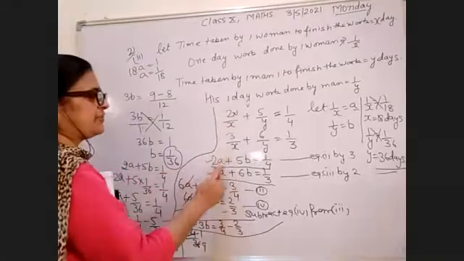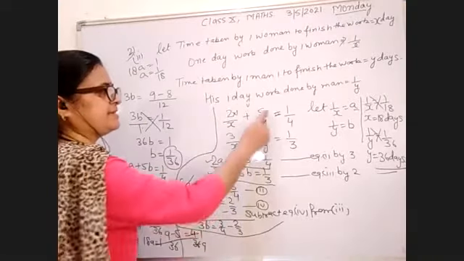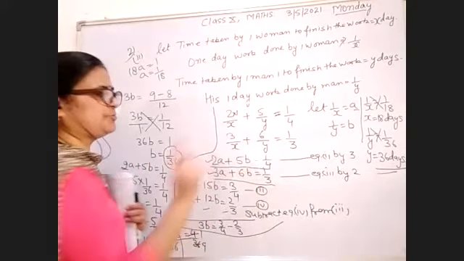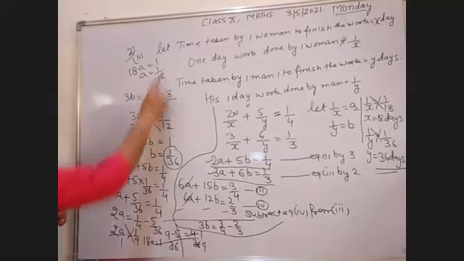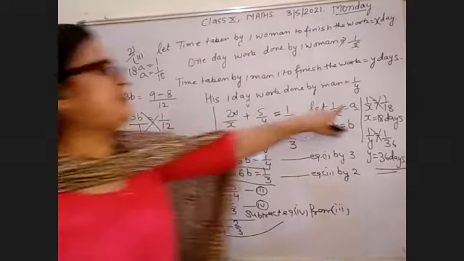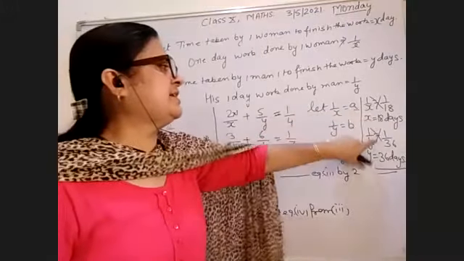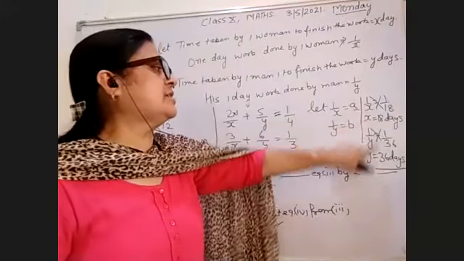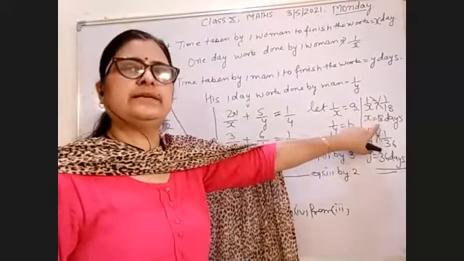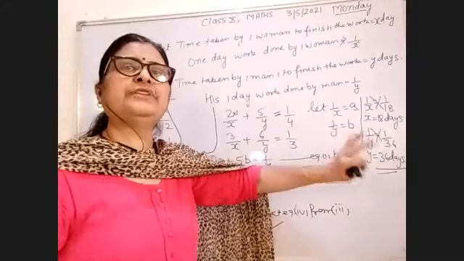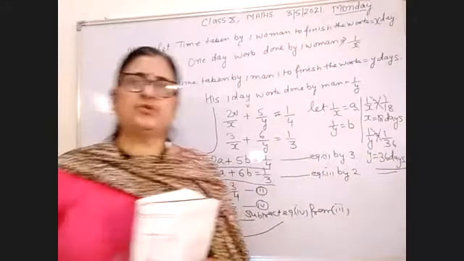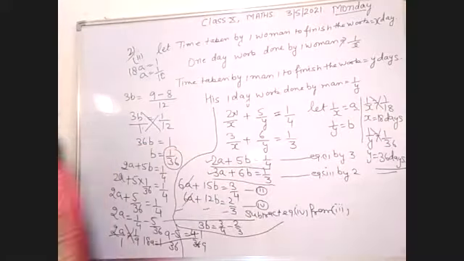In place of 1/x, you put here a, and in place of 1/y, you put here b, and you find the value of a and b. This is the value of a and b. Now put this value of a and b, you put it here, so you get the work done by man and woman. Women को finish करने में 18 days लगे और man को काम खत्म करने में 36 days लगे. Now note down this question, please.